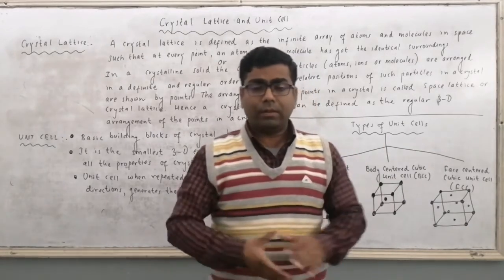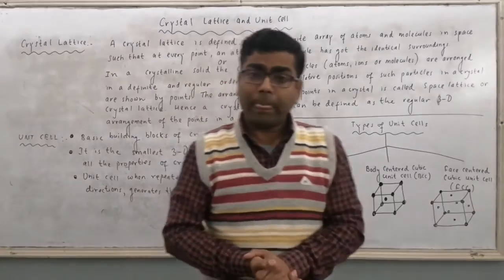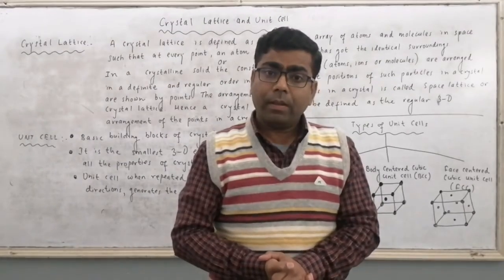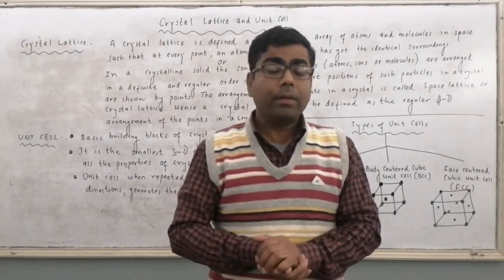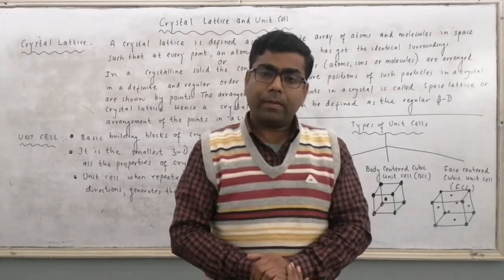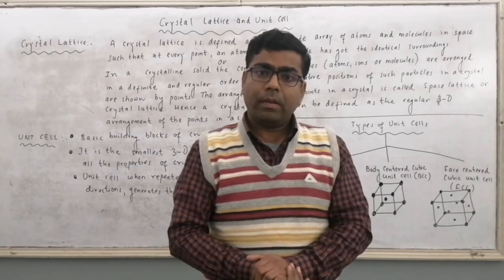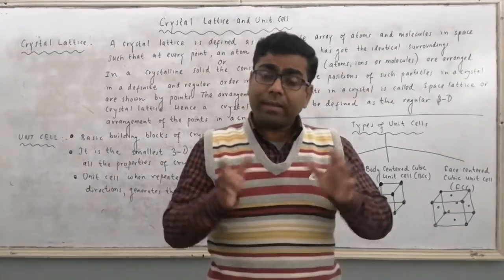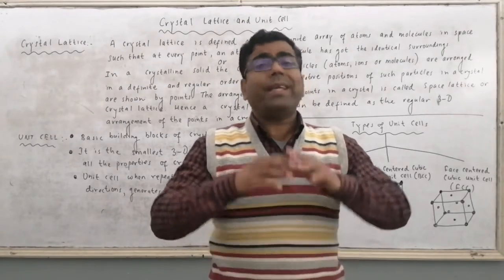So what is there in metal gold? In metal gold, there is repetition of gold atoms, and it contains infinite atoms.